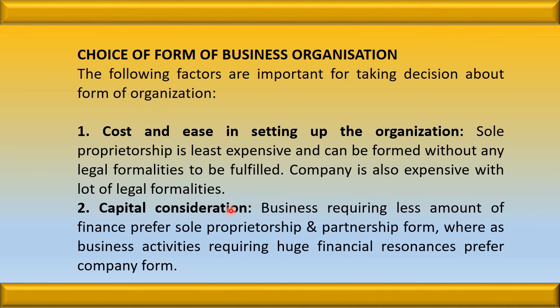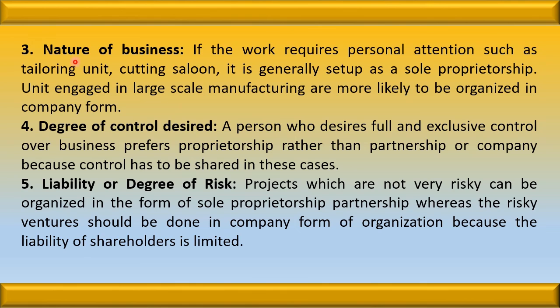Next is capital consideration. For a business which requires less capital, sole proprietorship can be started or the partnership form can be selected. If a huge investment is needed to start the business, then the person should go for the company. On the basis of the nature of the business, in the case of a tailoring job or a saloon, where the complication is not there, the sole proprietorship is opted for. And in the case of a manufacturing concern, the company is the best option.